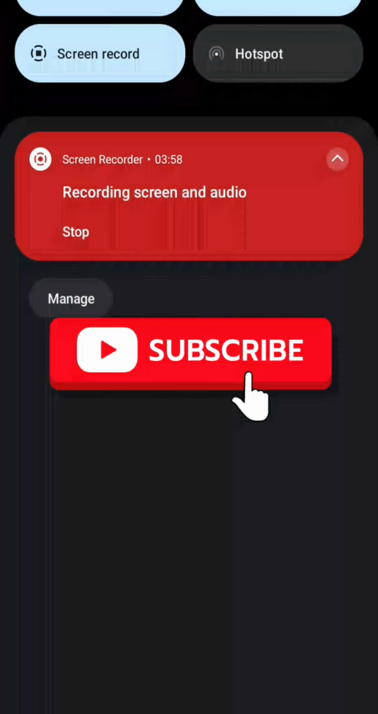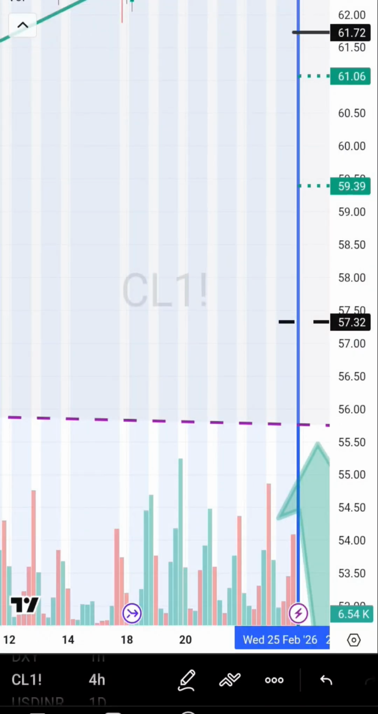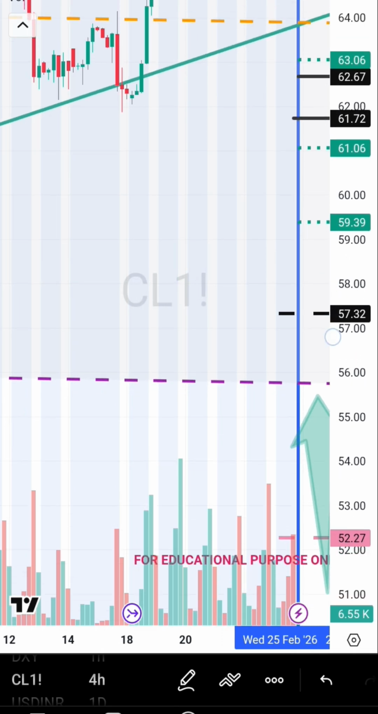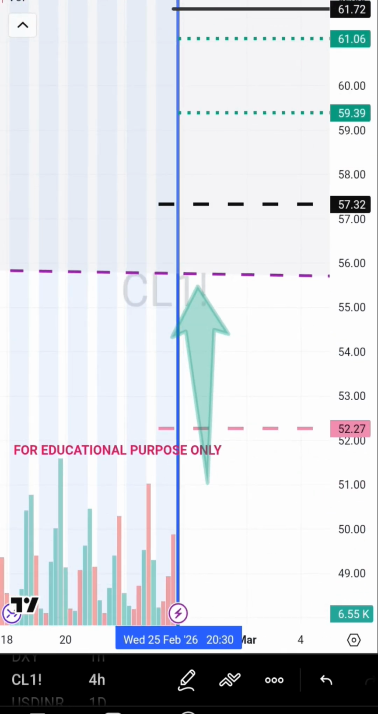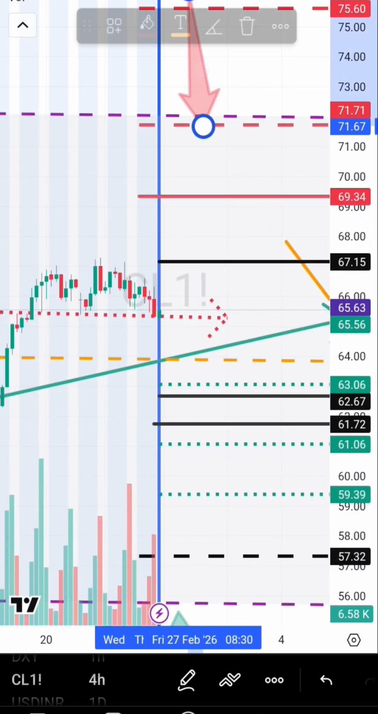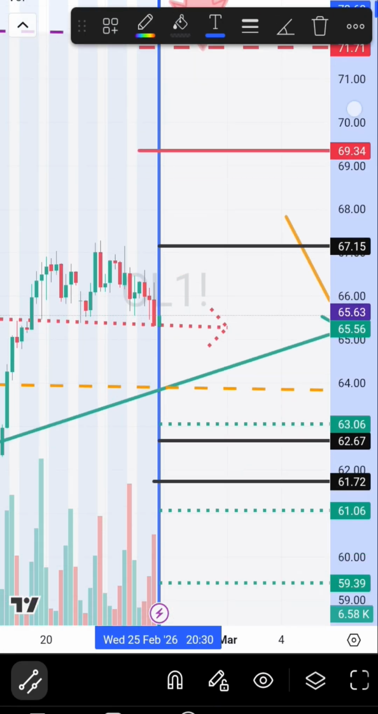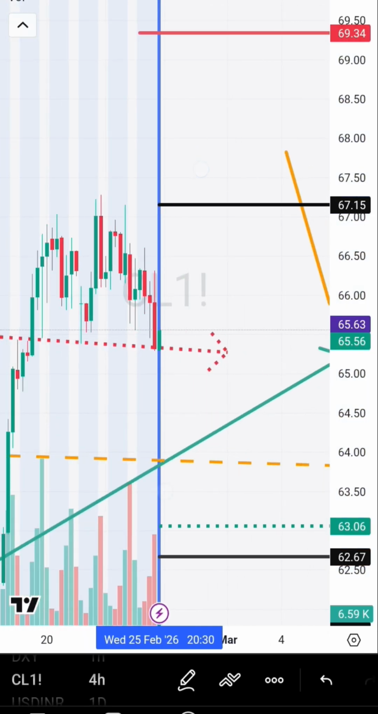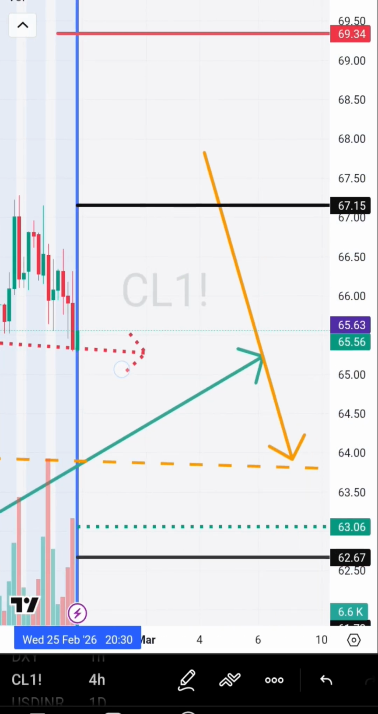Welcome. Crude oil, due to Iran US tension, is at a 7-month high. Whether this will continue or it will fall, we will come to know now. The bottom end of the channel is around 55 and the range top end is 71. So presently crude oil is near the middle end of the channel, around 64.